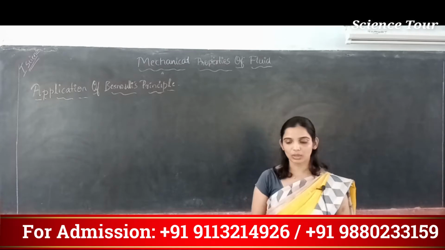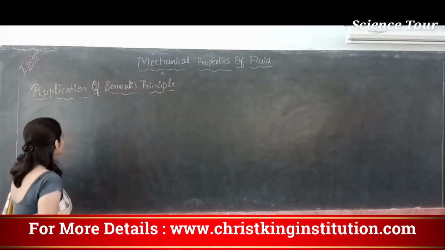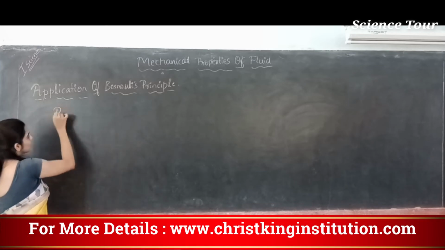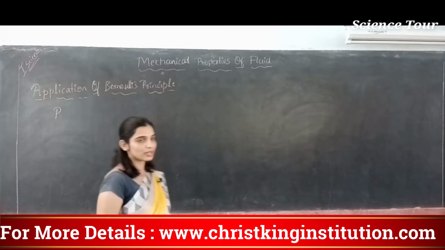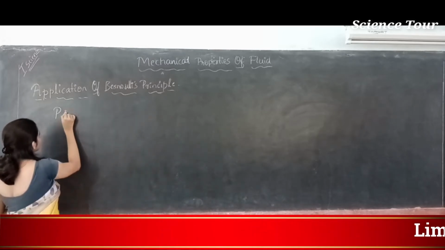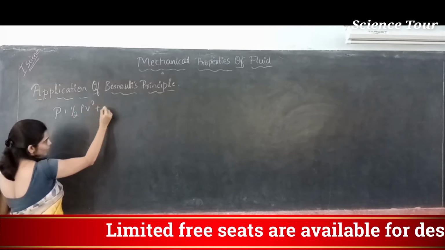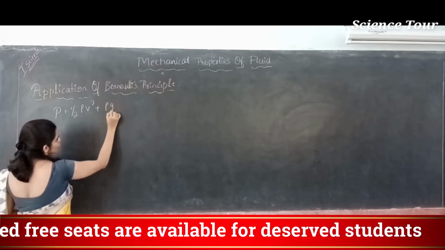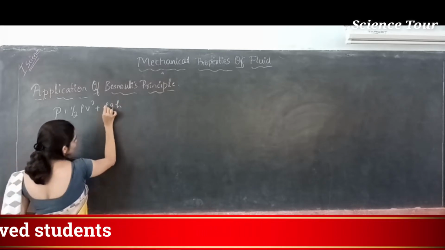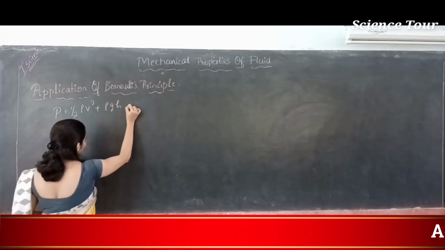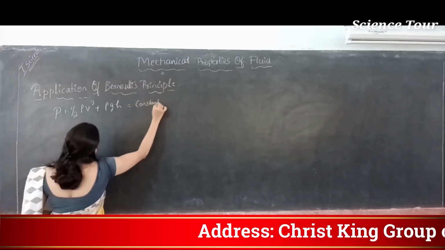Do you know what Bernoulli's principle is? Let's recall that. Bernoulli's principle says that for a non-viscous incompressible fluid, the pressure plus kinetic energy per unit volume plus potential energy per unit volume, where rho g h is the potential energy per unit volume because rho means mass per volume, remains constant for steady flow.